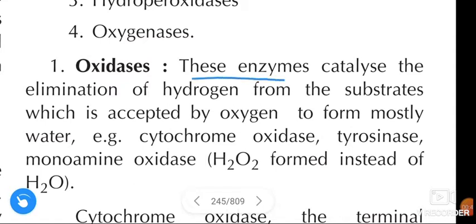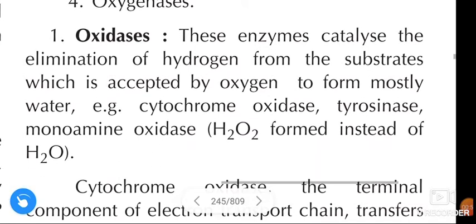Oxidases. These enzymes catalyze the elimination of hydrogen from the substrates, which is accepted by oxygen to form mostly water. Examples: cytochrome oxidase, tyrosinase, monoamine oxidase. In monoamine oxidase, H2O2 is formed instead of H2O.